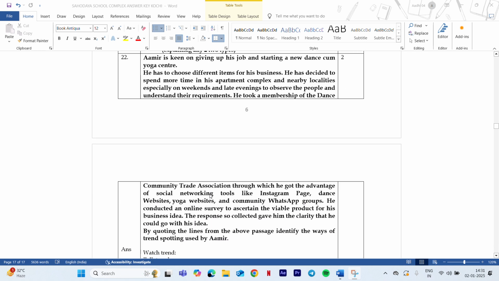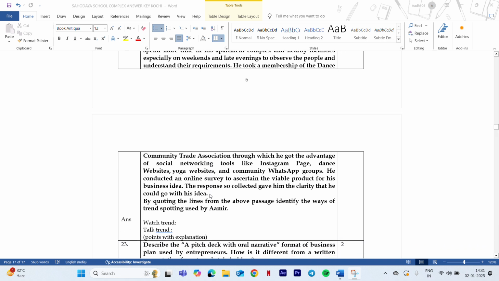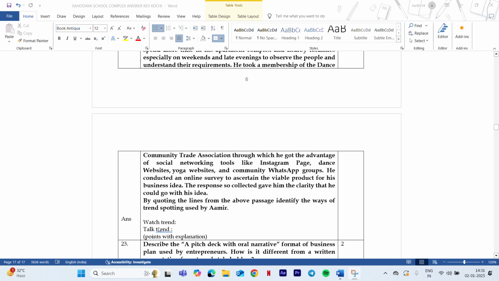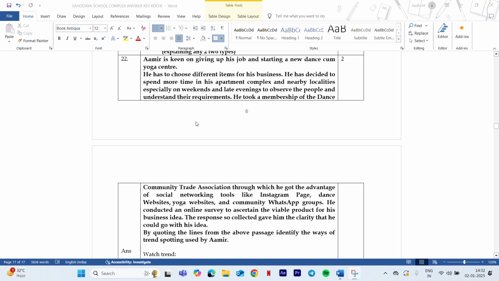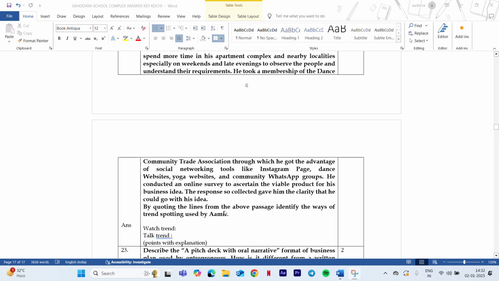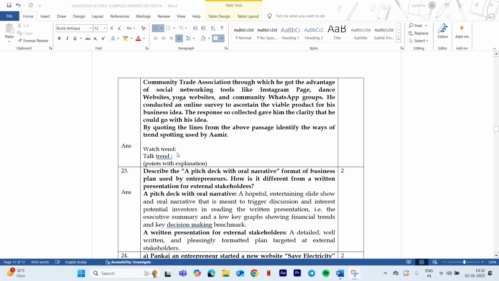Now moving on to the next, there is an article given to you and you are asked to identify two different ways to spot the trend. According to the answer key provided, the answers are watch trend and talk trend. You have to quote from this particular paragraph. Also, if you are writing any other trends other than watch trend and talk trend, if you are explaining read trend and think trend from this particular paragraph, you will be awarded the mark. But the correct answer is watch and talk trend.